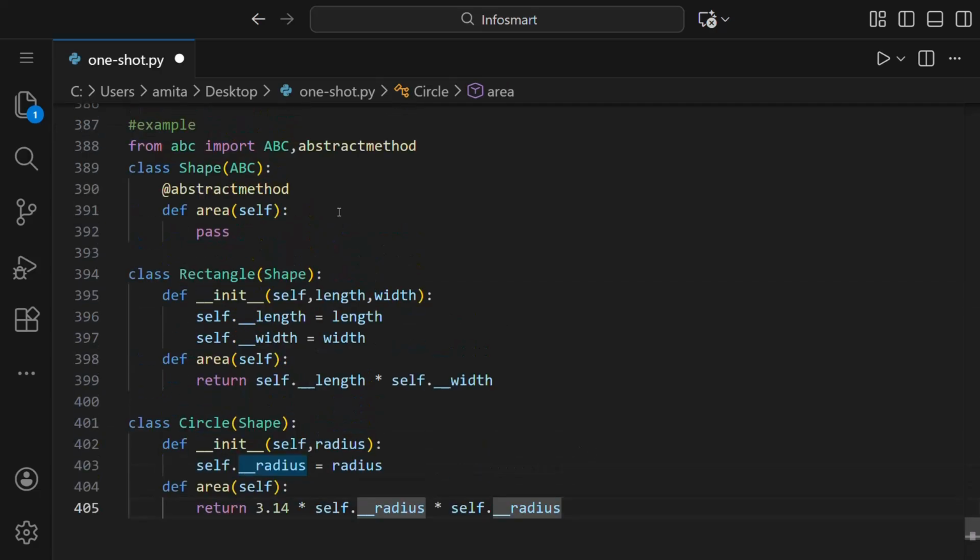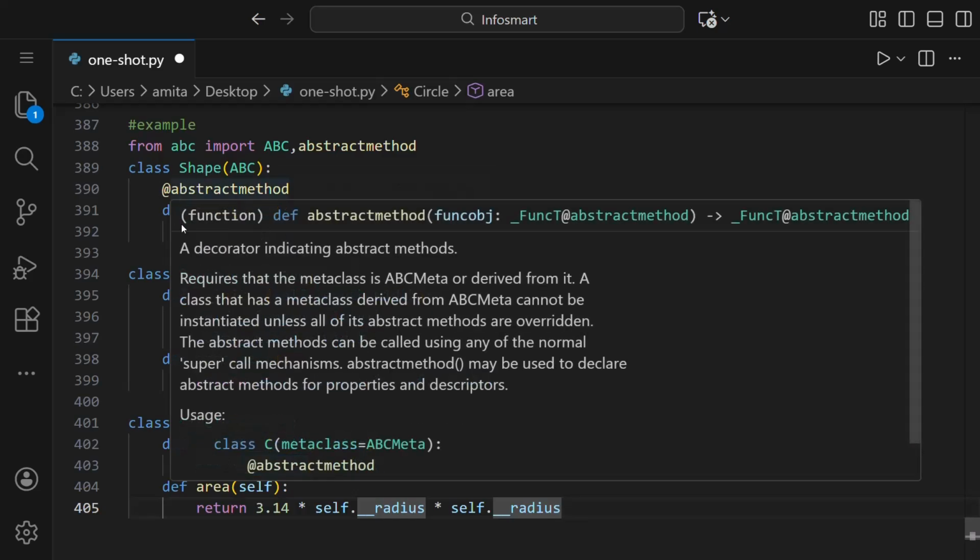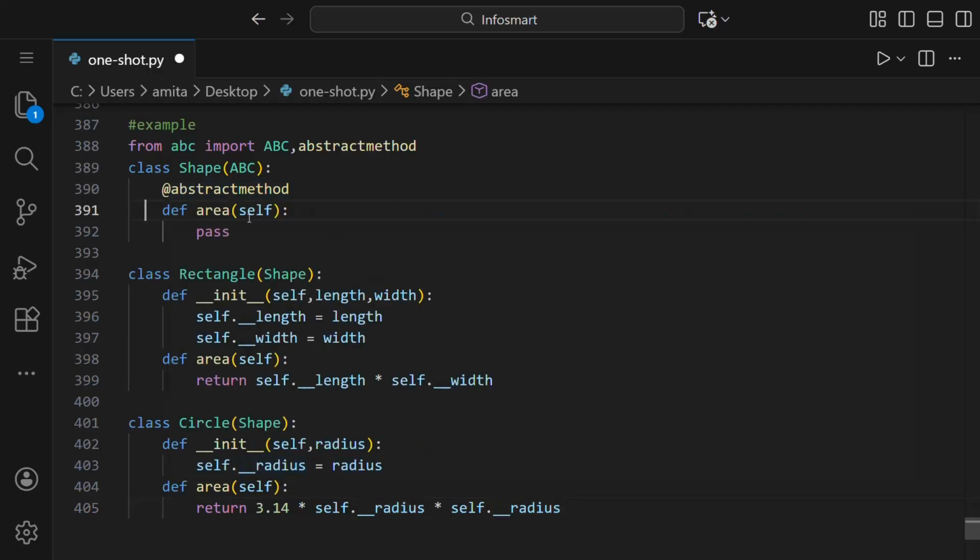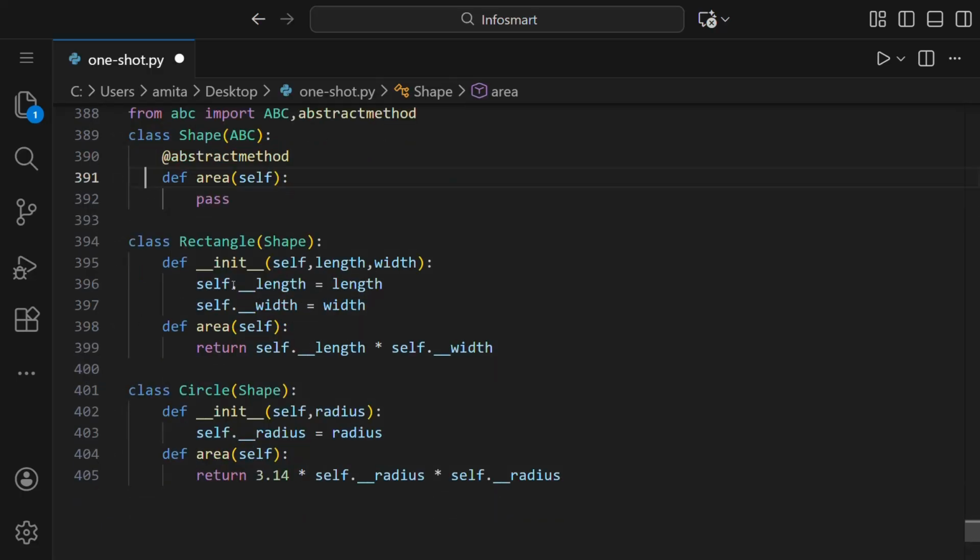Now so far we have made the class shape, and the rectangle and circle classes that we have inherited from the shape, and we have made one abstract method here, and we also saw encapsulation and polymorphism.